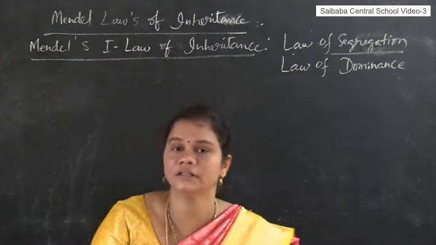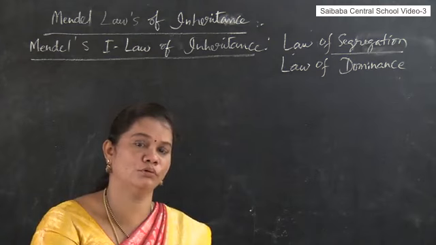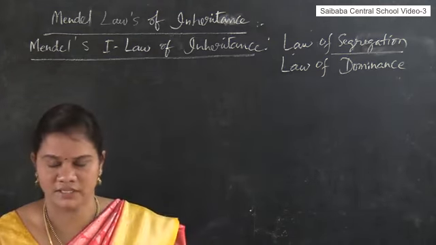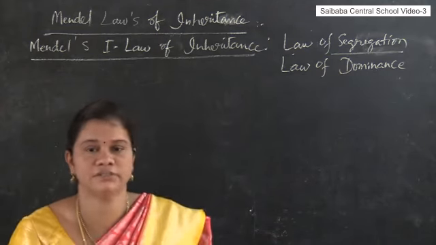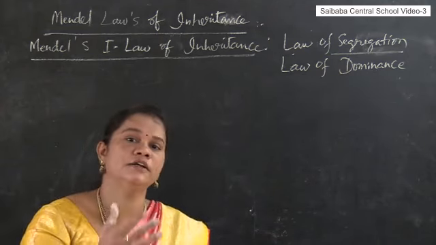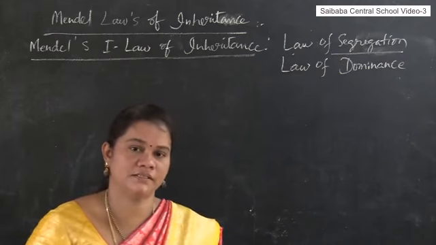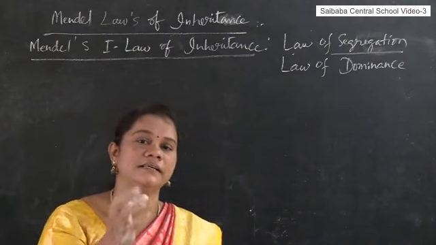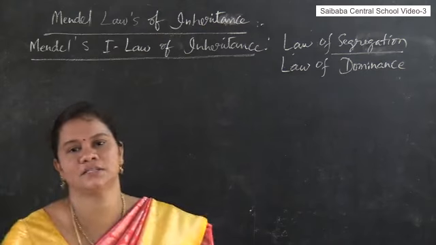After deriving the first law, Mendel came to know what is a dominant trait and what is a recessive trait. To give the definition for the dominant trait and recessive trait, Mendel studied so many experiments. After proving all those experiments, he gave the definition for dominant trait and recessive trait.